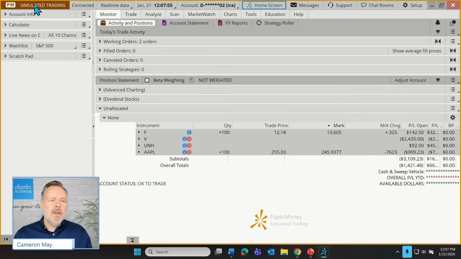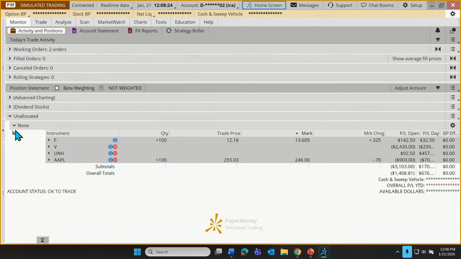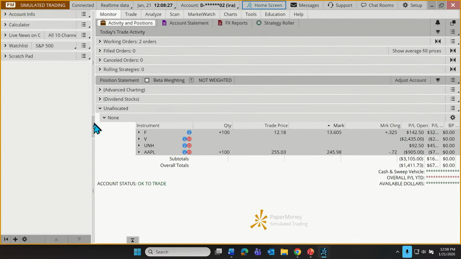But first of all, we have this area over here on the left. There's a column consisting of and containing things called gadgets. But generally speaking, these are tools that the investor might want to have quick access to. It's kind of like your palette when you're a painter. You have quick access to your palette here. Might be the same thing when we're a trader or an investor. These are the tools that we might want to have quick access to, that we can hide when we don't need them, or we can reveal them. Notice that I'm clicking this little arrow on this margin between the left column and the rest of the software. But we can quickly access those gadgets. And those gadgets are customizable.